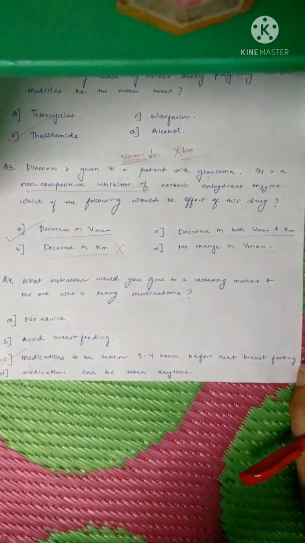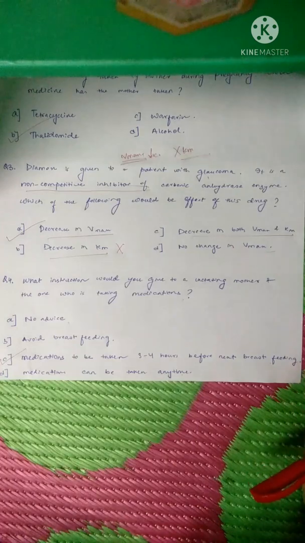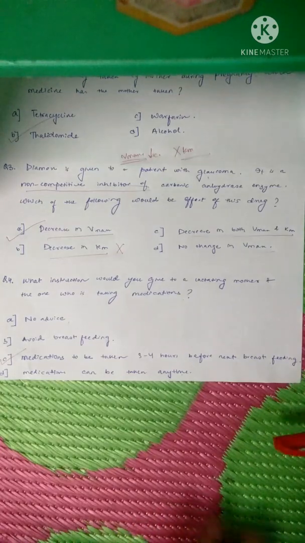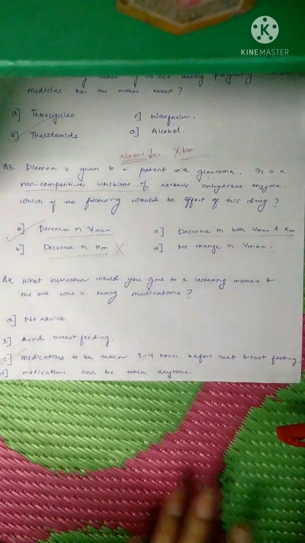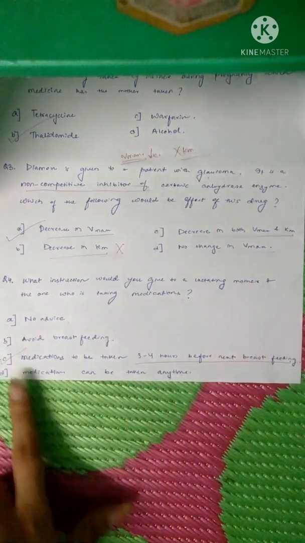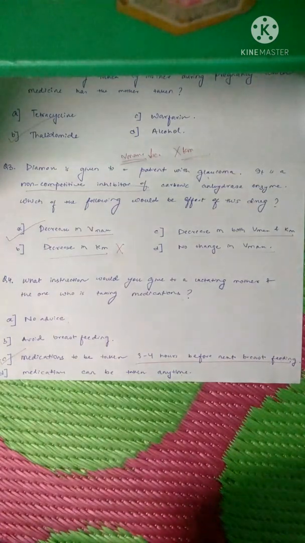Now if a mother has taken a medicine now, in the next 3 to 4 hours, the peak plasma concentration of the drug would have almost been reached and subsided. So if the mother feeds her baby after 3 to 4 hours, then the plasma concentration of the drug is not very high. So there are very few chances that the drug will go to the baby. So that should be the ideal time when the mother should breastfeed her baby, that is 3 to 4 hours after taking the medication.